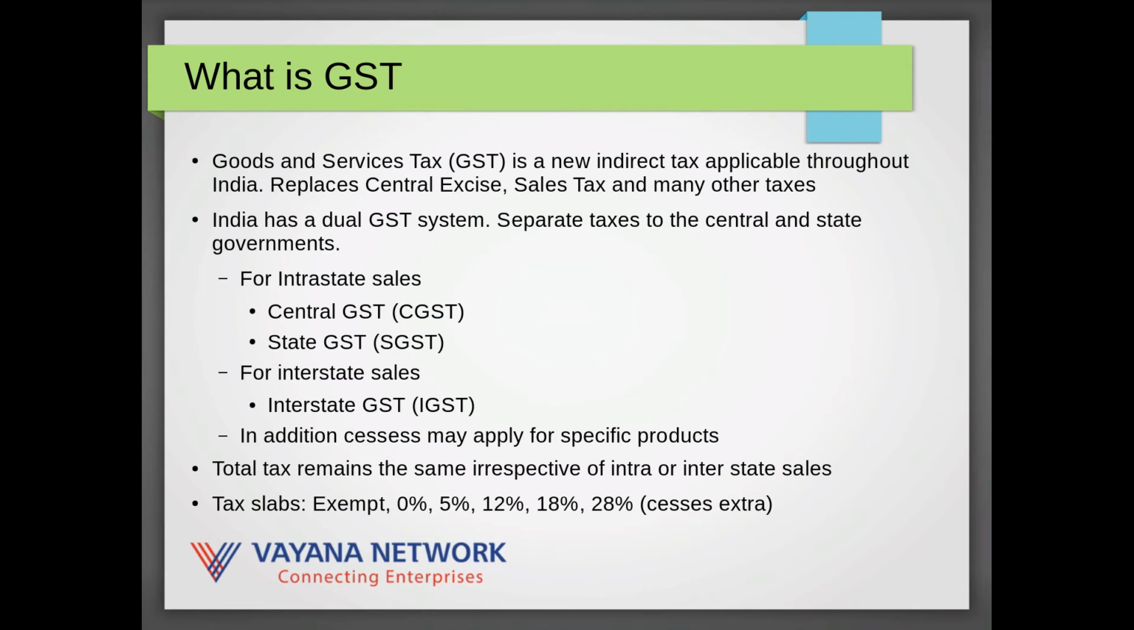There are various tax slabs. Unlike most GST systems in the world, India has a system with a very large number of tax slabs. So this includes things that are non-GST, they are exempt, GST 0%, 5%, 12%, 18%, 28%, and then on top of that you may have applicable cesses.